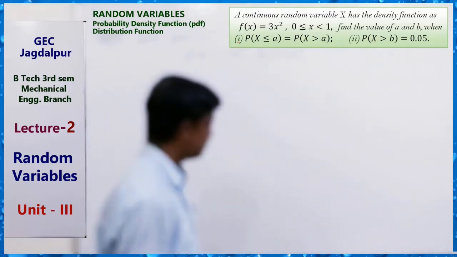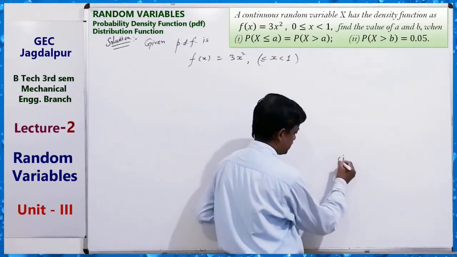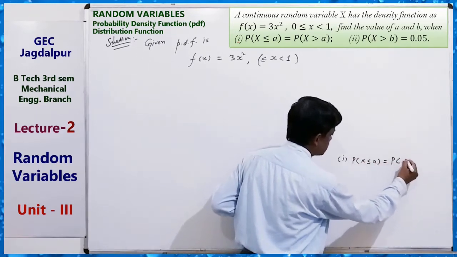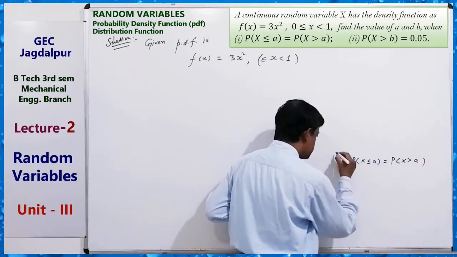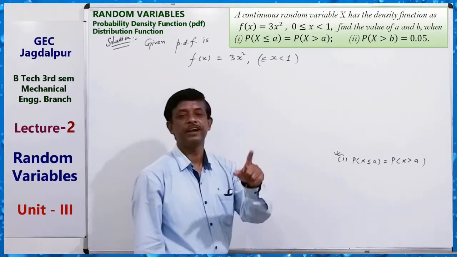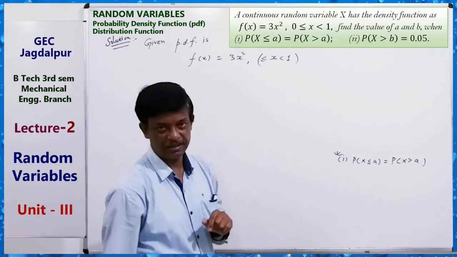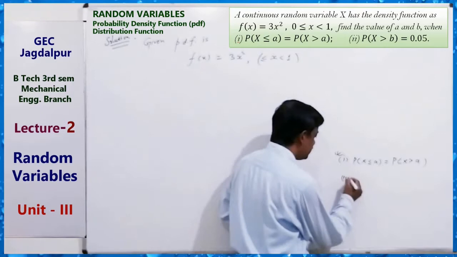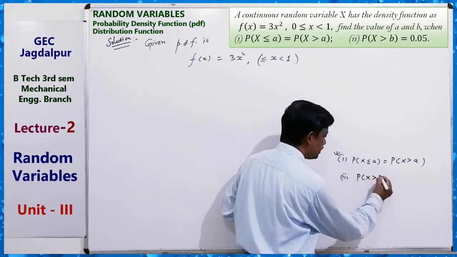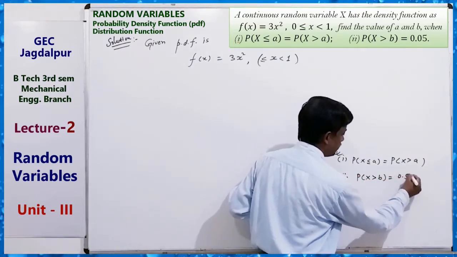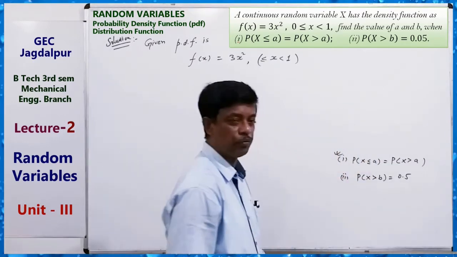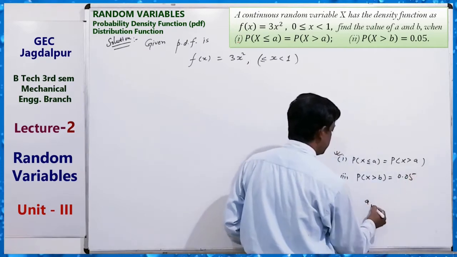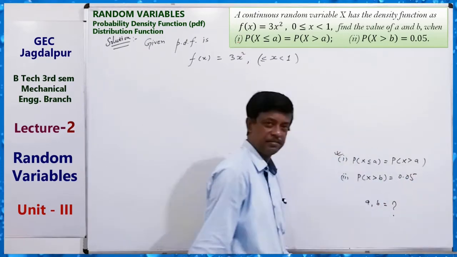First case: probability X less than or equal to a is equal to probability X greater than a. If this condition is satisfied, then you have to find the value of a and b, small a and b. And another: also find if P(X greater than b) equals 0.5. In both cases, we have to find the value of a and b. Clear?